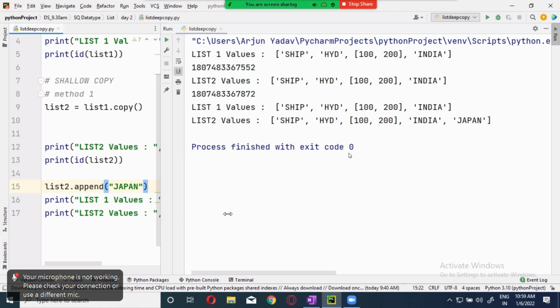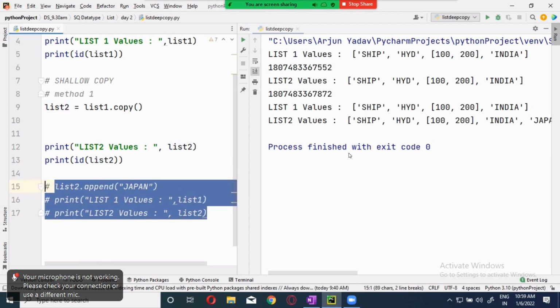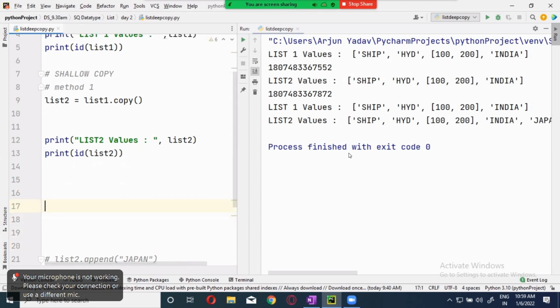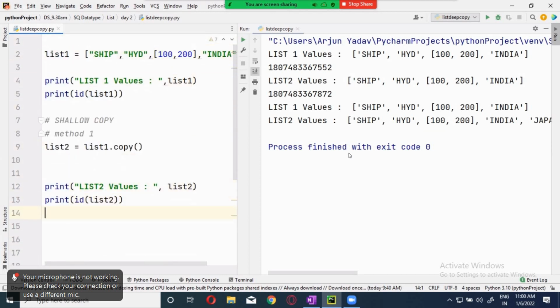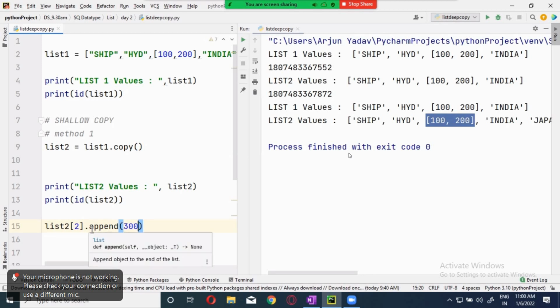Now let's add something inside the nested part. Now I'm just commenting this one. How to go to the nested part? Which index is referring to the nested part? List 2 of 2 will be referring to the nested part. That is again a list. Now you have to take this list name, dot append. Can I do this? And can I add 300? Yes. Now where will it be added? Inside the nested part, at the last.